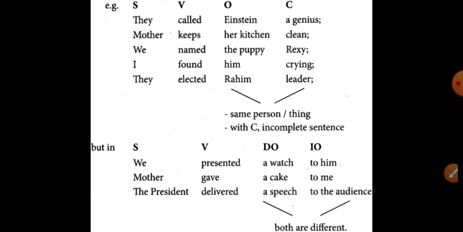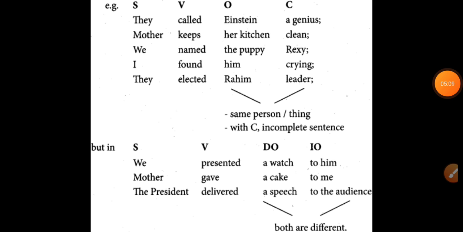We named the puppy Rasi. So the name of the puppy is Rasi. So the complement is given to the object, the puppy. I found him crying. So he was crying, right? And I was not crying. Instead, the object was crying. They elected Rahim leader. Rahim is the object and he was selected as the leader. So the complement is given to the object. Just before the complement, the object is coming.